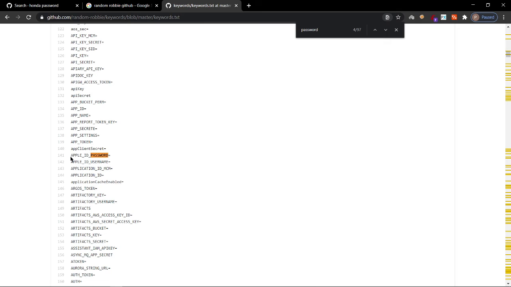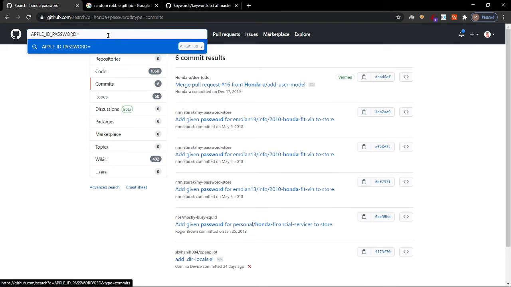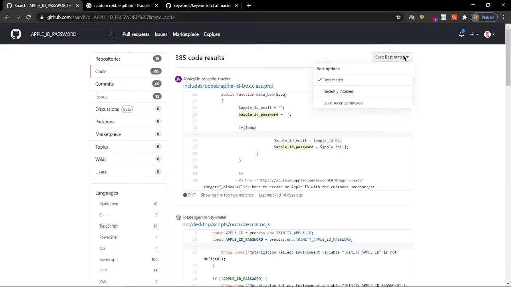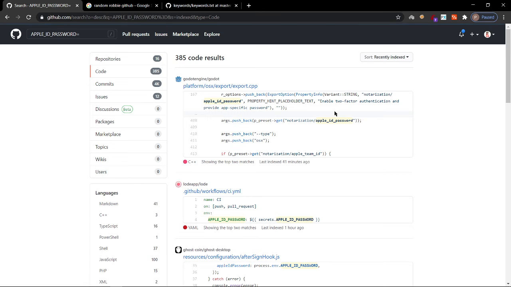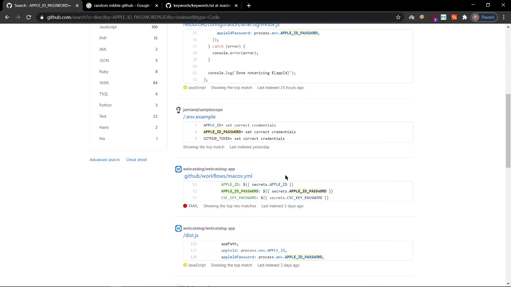See, Apple ID passwords. If you find any bugs at Apple, that is any data leakage of Apple's, then you will be rewarded too. You can just copy and paste those keywords, go to the code tab and click on recently indexed. Okay, hope you could see some contents. If you're able to find some passwords or API keys or other things like that, then you can report it to Apple, or whichever company you're looking for.